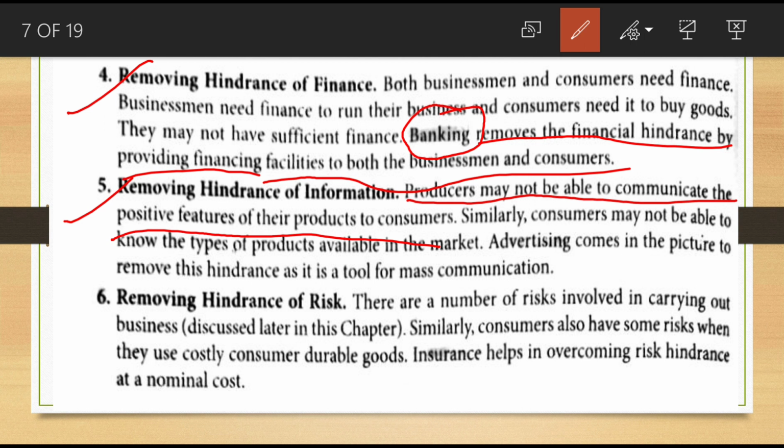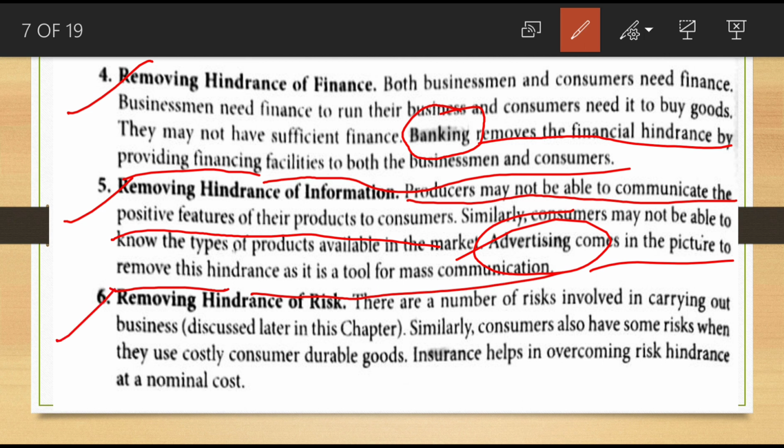So the hindrance of information. Which one helps in removing this hindrance? That is advertising. Advertising comes into the picture to remove which hindrance? Removing the hindrance of information. Advertising is considered a mass communication, and it is also an element of commerce. This will remove the hindrance of information.